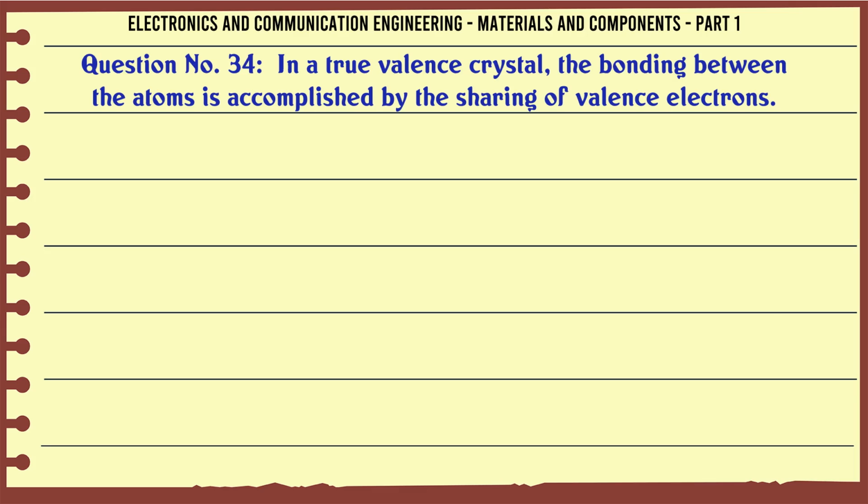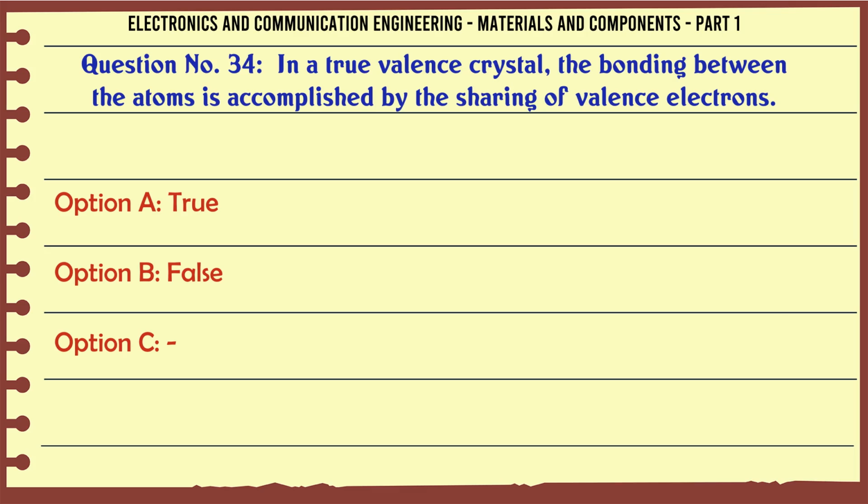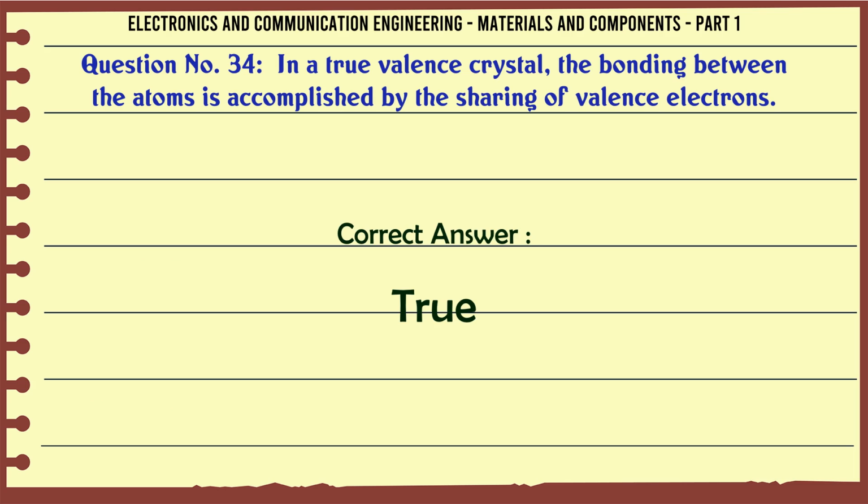In a true valence crystal, the bonding between the atoms is accomplished by the sharing of valence electrons. A. True, B. False. The correct answer is true.